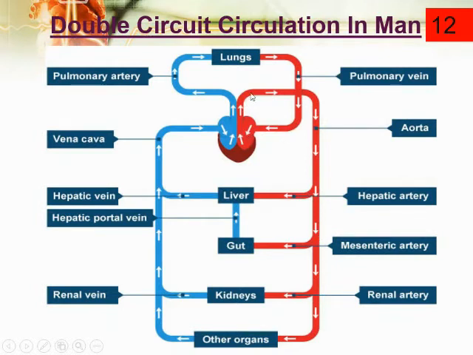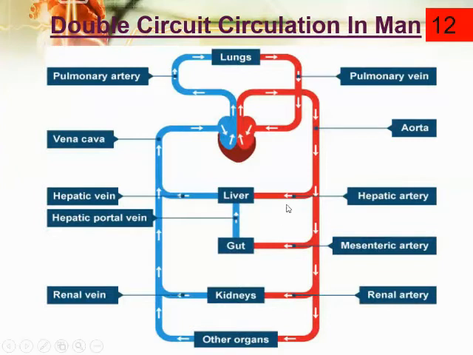Suppose this aorta descends down, from the lower region of the body, and it divides into many branches. This is called the hepatic artery. Hepatic means liver. It will go and give oxygenated blood and nutrients to the liver.